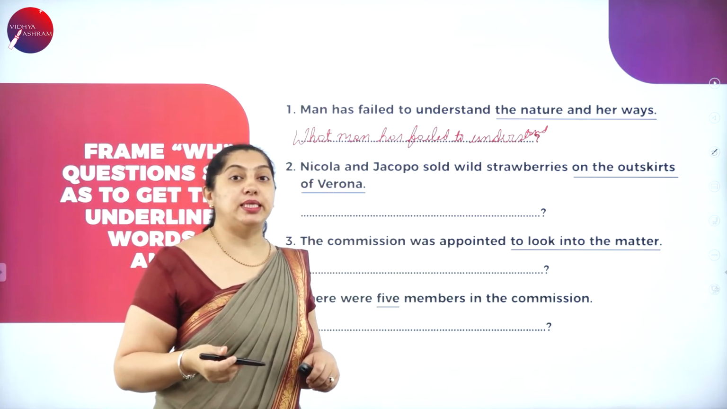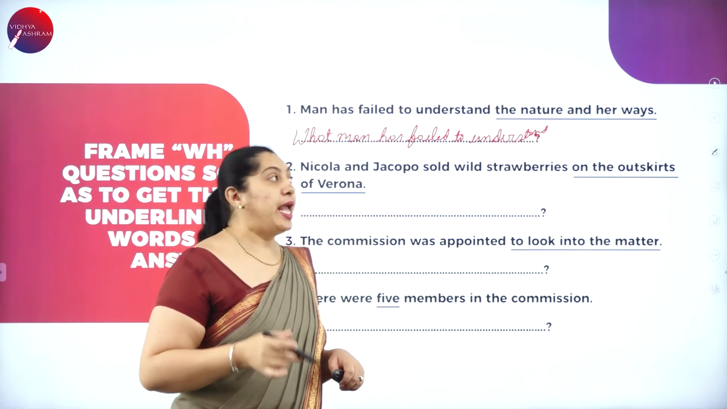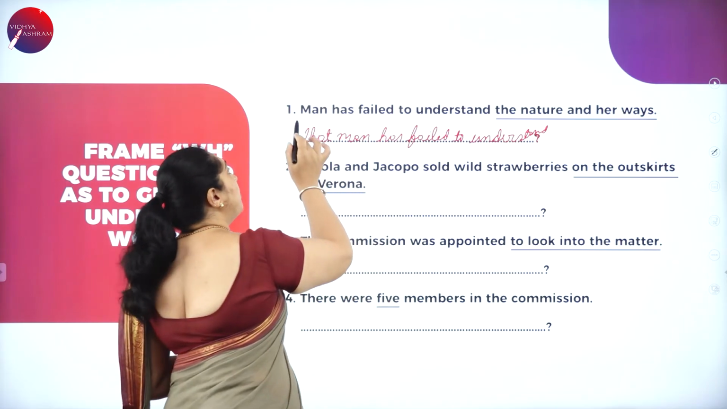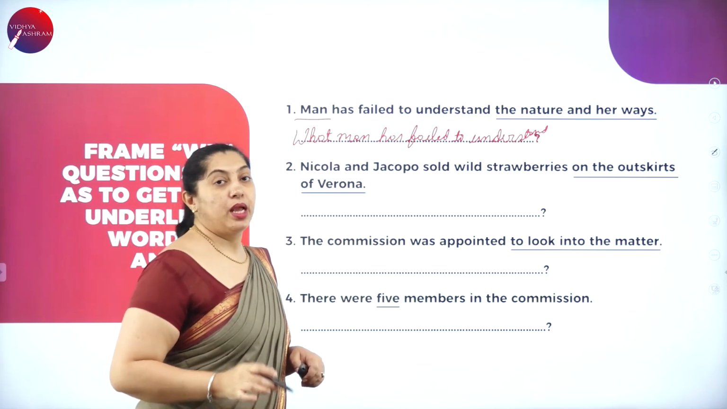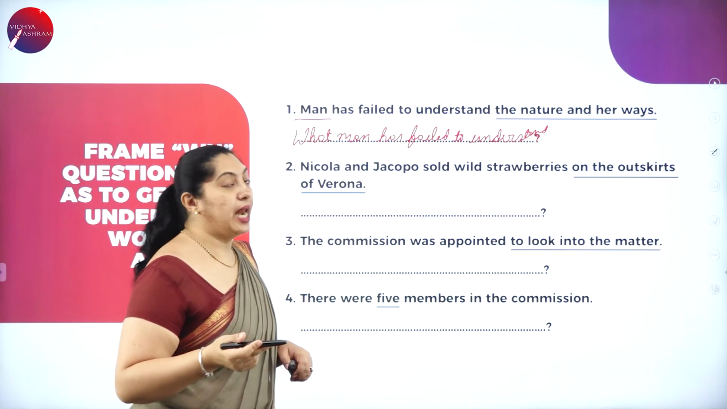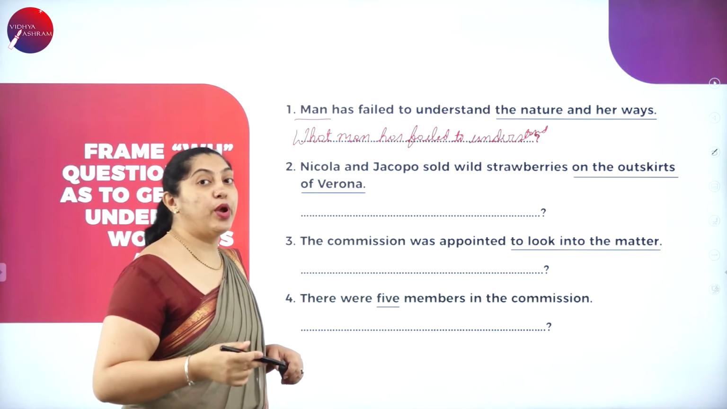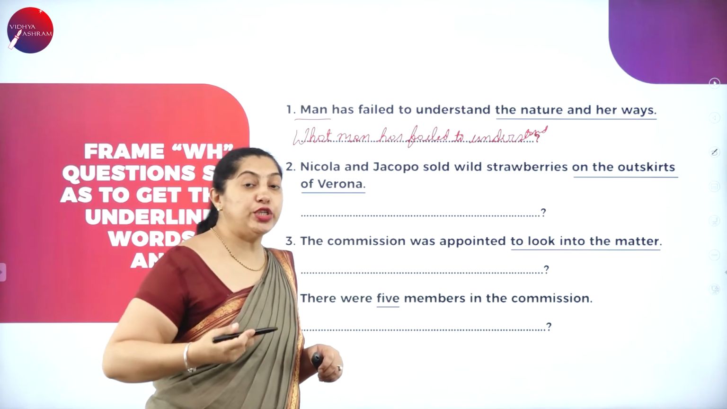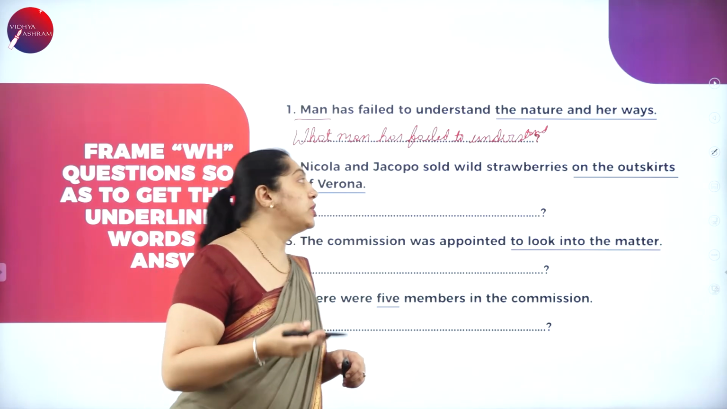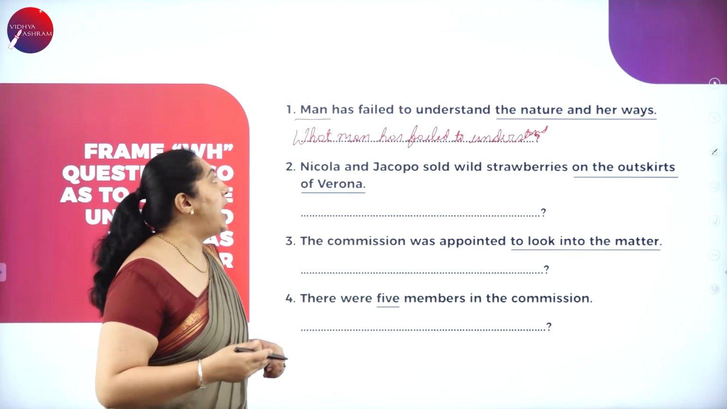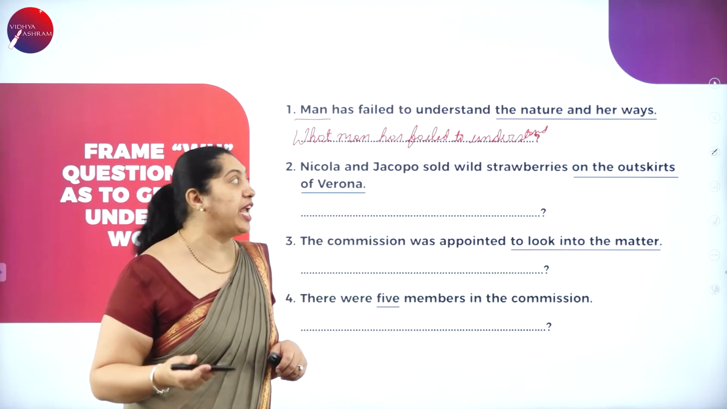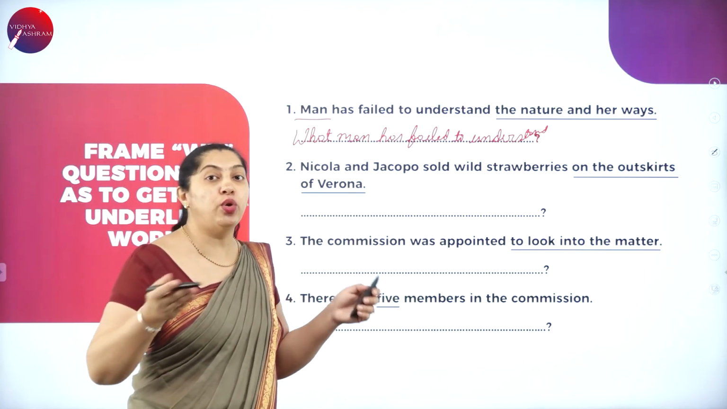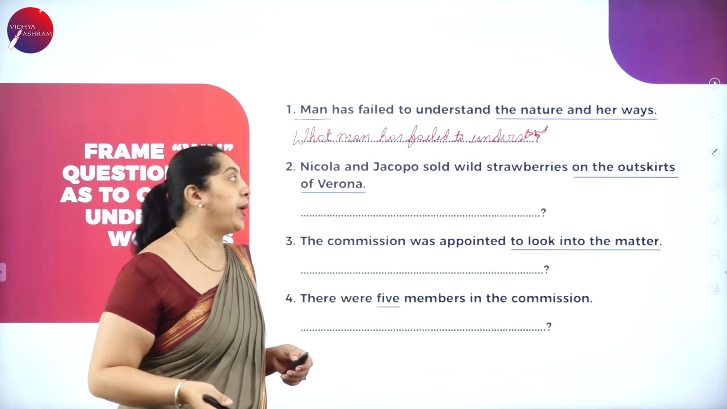If the same question is asked in the other way, instead of underlining the nature and her ways, if the word man is underlined, then how are you going to frame a WH question? If the word man is underlined, then you need to get the underlined word as an answer. So your question will be, who has failed to understand the nature and her ways? It is in this way or that way. You need to be ready to write in both the ways.